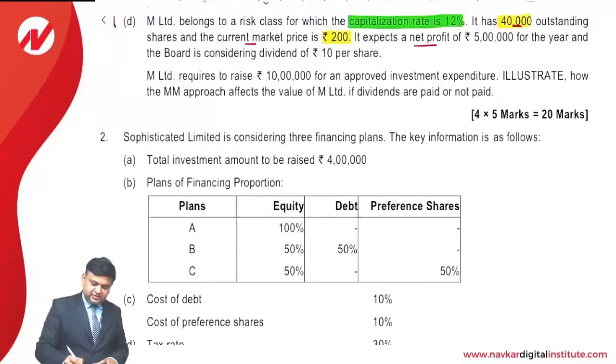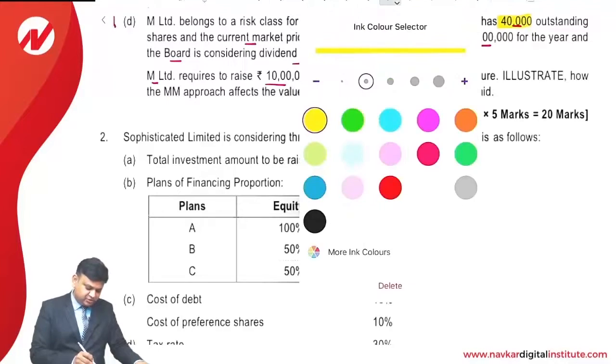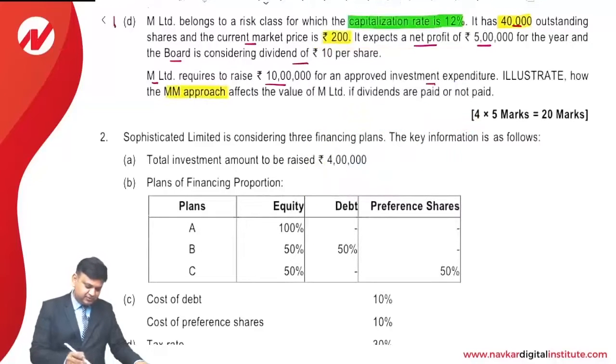It expects net profit of 5 lakhs for the year, and board is considering a dividend of rupees 10 per share. M Limited requires to raise an amount of 10 lakhs for an approved investment expenditure. Illustrate how MM approach, that is Modigliani-Miller approach, affects the value of the M Limited if dividend are paid or not paid.